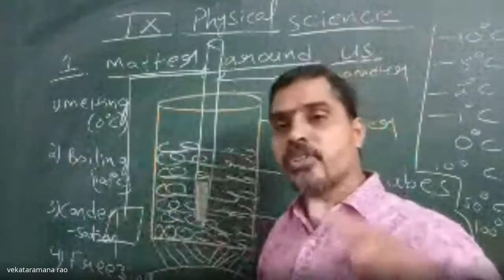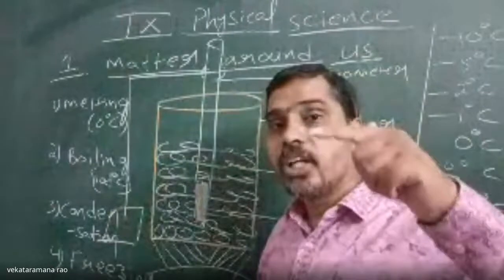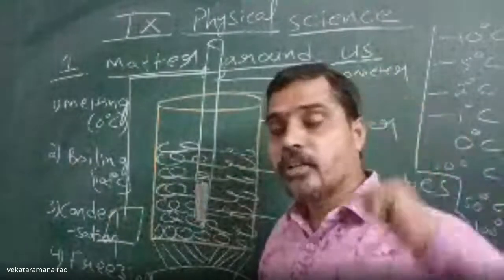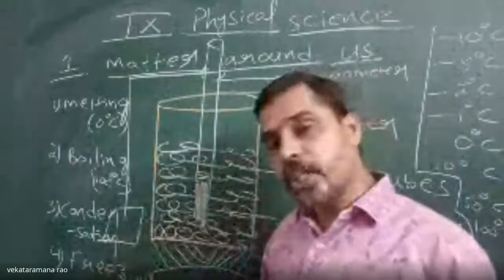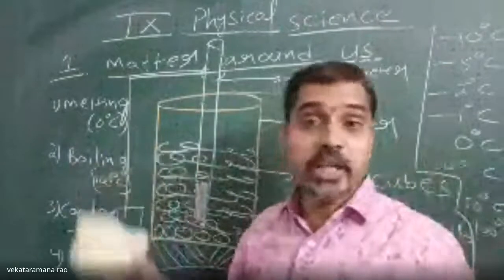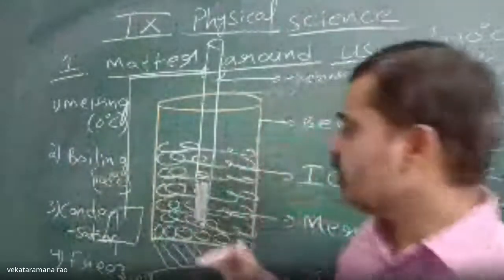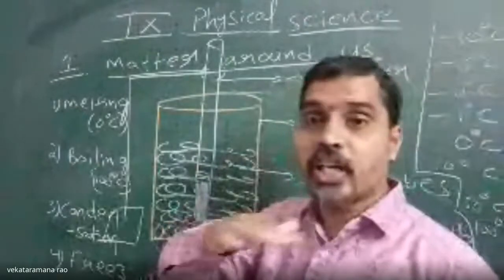So evaporation is also a process of conversion of liquid to gas, liquid to vapor, not depending on a particular temperature, at any temperature. So evaporation is nothing but escaping of molecules from the surface layer.